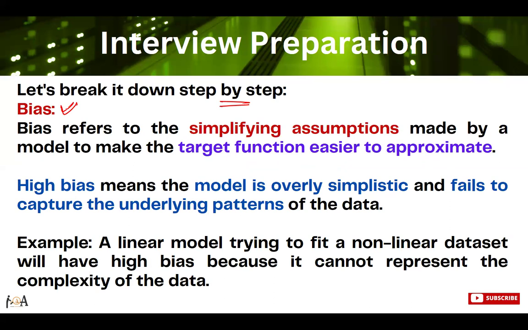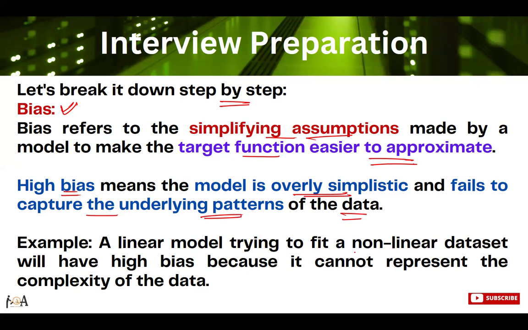So what is bias actually? Bias refers to simplifying assumptions. We are having some assumptions and we are simplifying them by making the model such that the target function is easier to approximate. High bias means the model is overly simplistic and it fails to capture the underlying pattern of the data.